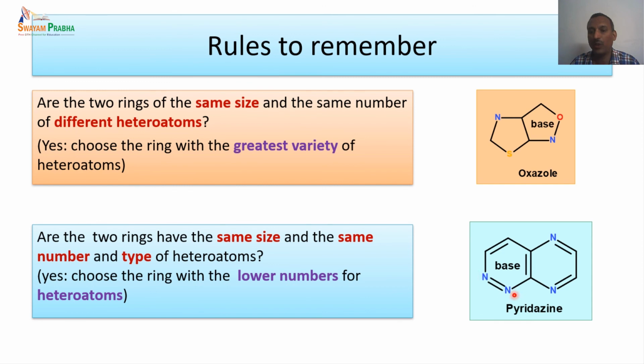This is a 1,2 disubstituted system. So the lowest number is given to the 1,2 disubstituted system, and hence this compound is named as a pyridazine, that is 1,2 disubstituted nitrogen. This becomes the base for naming this particular compound. So these are all the various types of combinations that are possible for numbering heterocyclic systems.